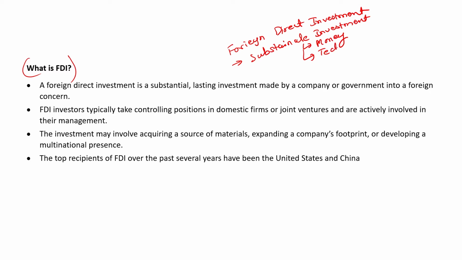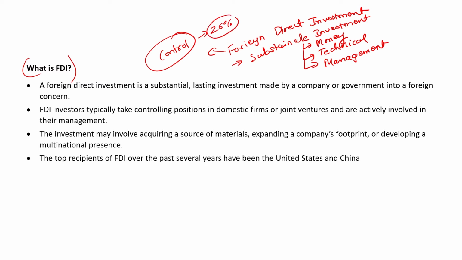Technical expertise, and also management expertise. FDI provides you control over a particular company. So what happens because of FDI? You get 26%, at least 26% shares in a company, and that puts you on the board of the company.